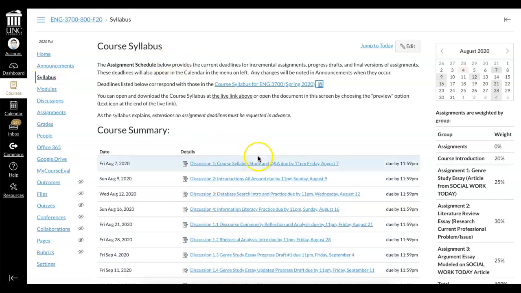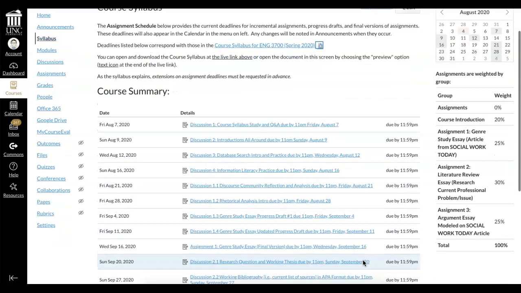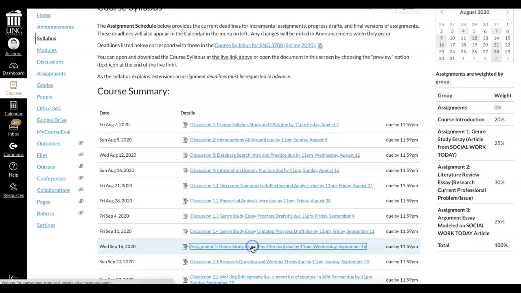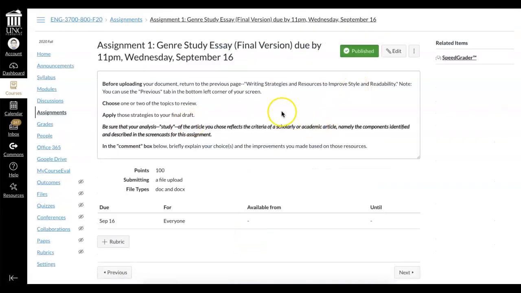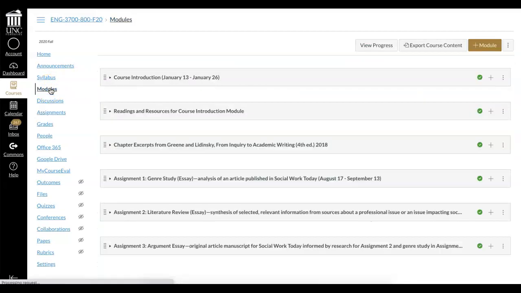Now the thing to remember about this, though, is that if you were to go to, say you're working on assignment 1 and you see all these discussions and you try to cut through to the chase and you want to just go to assignment 1 and see what's due. As you can see, not very much information, which is why it's crucial that you start with the modules.